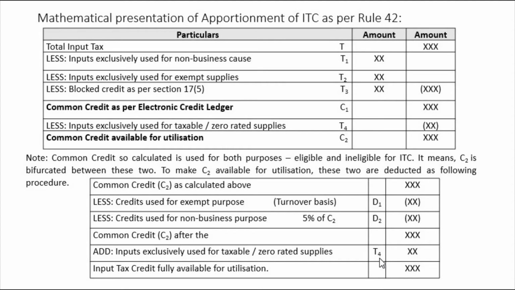Sir, you had deducted T4 here from C1 and you have calculated C2, and now you are adding it back. Why? It is because it is taxable supply, it is zero rated supply. You should get the credit on zero rated supplies. It is your right. So then why did you deduct it here? It is to calculate this D1 and D2, because D1 is calculated on turnover basis, which is the multiplication of the C2, right?